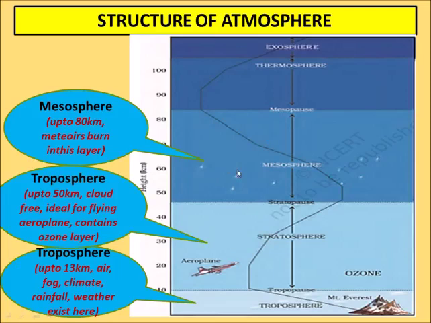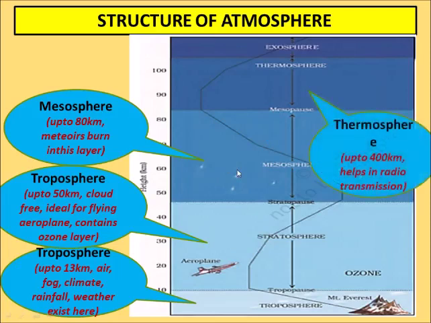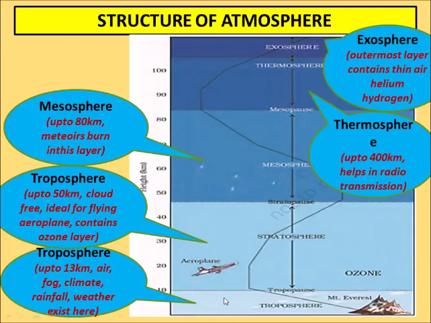Next is the thermosphere. The thermosphere is up to about 400 kilometers, and it helps in radio transmission. All the radio stations situated on the surface of the earth send their waves, and this sphere sends back those rays, and thus the transmission of radio takes place.